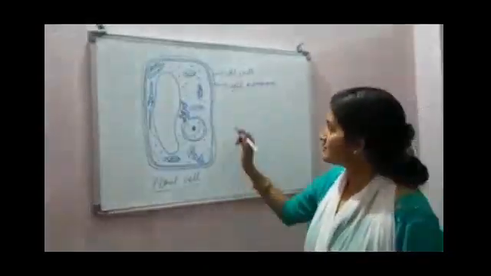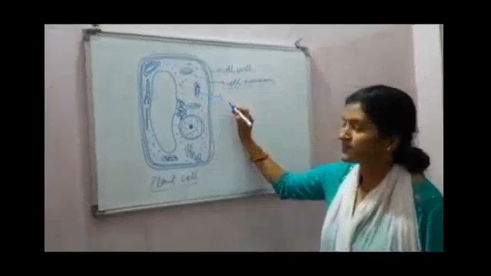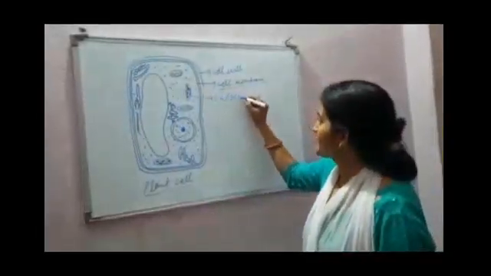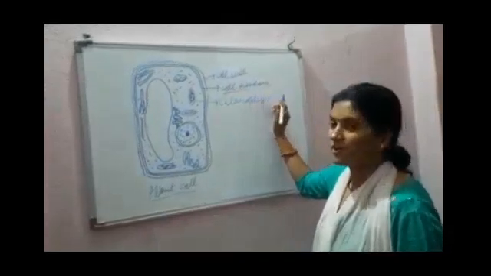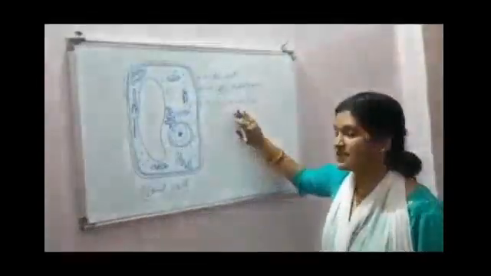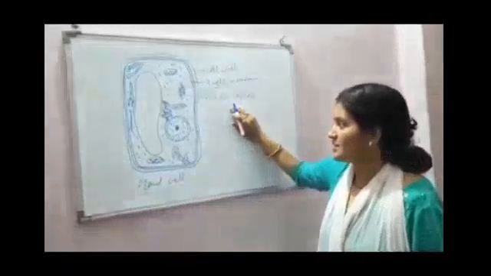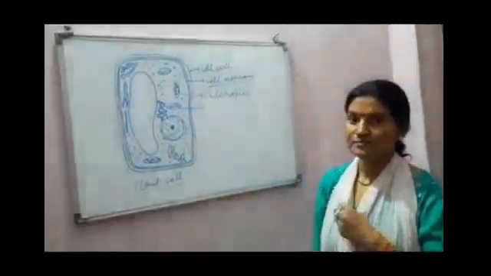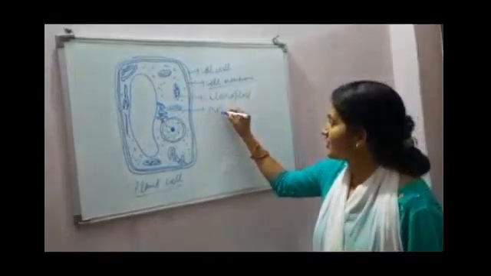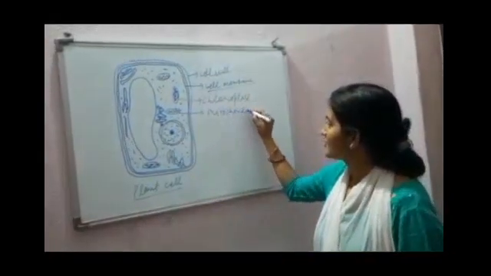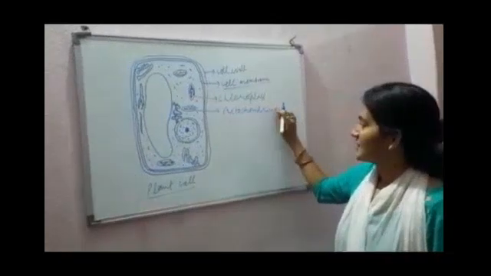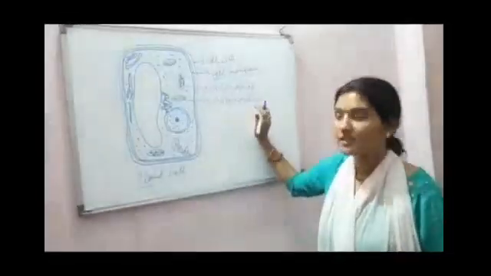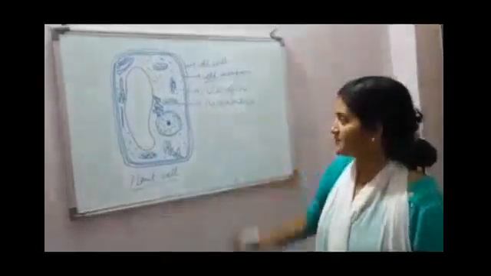Yes. Now this structure, this is chloroplast for photosynthesis, and this structure is absent in animal cell. Yes. Now the next cell organelle, this one is mitochondria, which liberates energy, ATP formation. Yes, powerhouse of the cell.